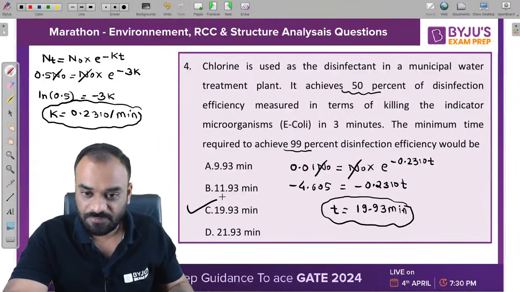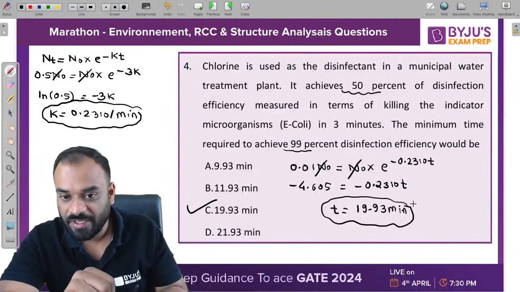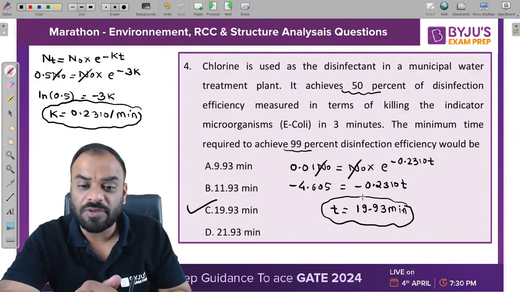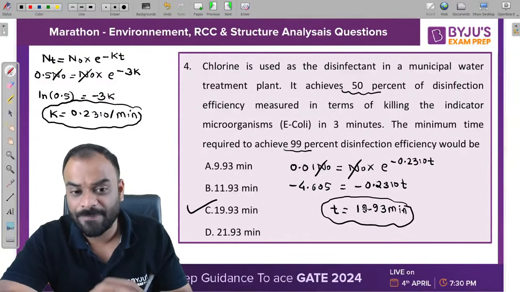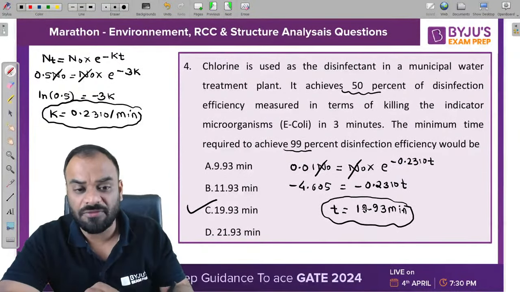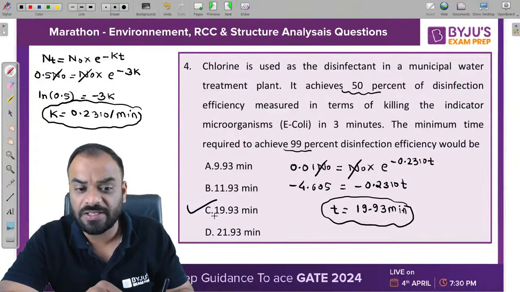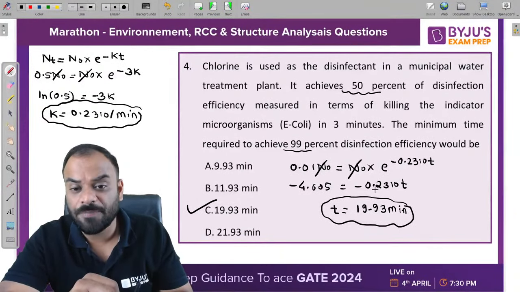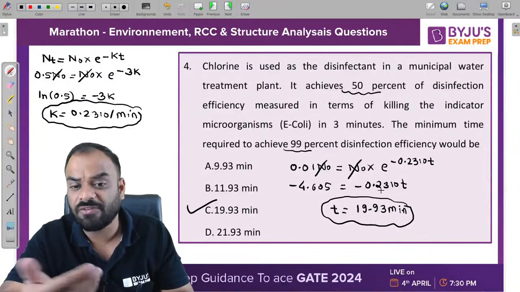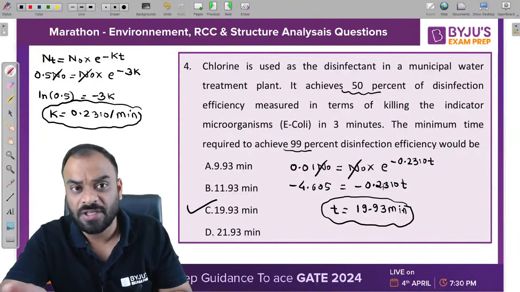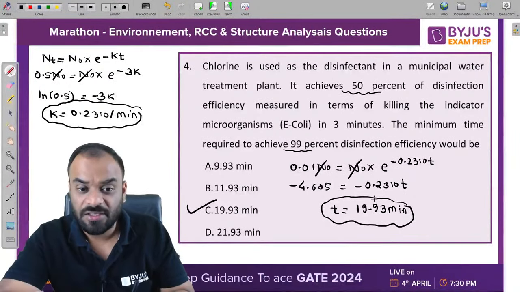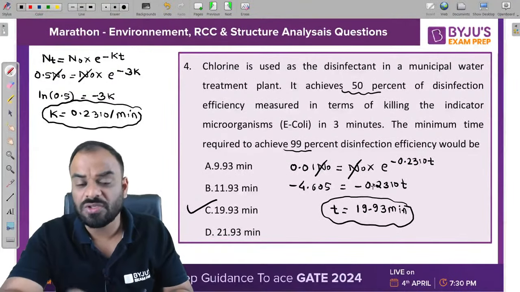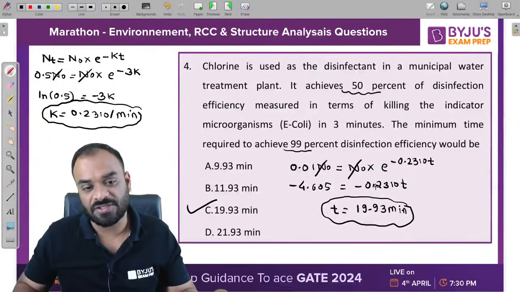Very nice. Guys, listen very carefully. It is very important. If you consider a round figure, let us suppose if you are considering 0.3 or 0.23, it may be possible some of you may get 20 minutes as the answer. But guys, when you have options which are very close, like you can see here, this is 19.93 and this one is 21.23, so try to use the values after the decimal. Let us consider 4 digits after decimal. You have to consider at least 4 digits so that you may have a more accurate answer, right? If you find the difference between the answers of the options is very less, so kindly use more accuracy, right? That is my suggestion. So C is the correct answer.